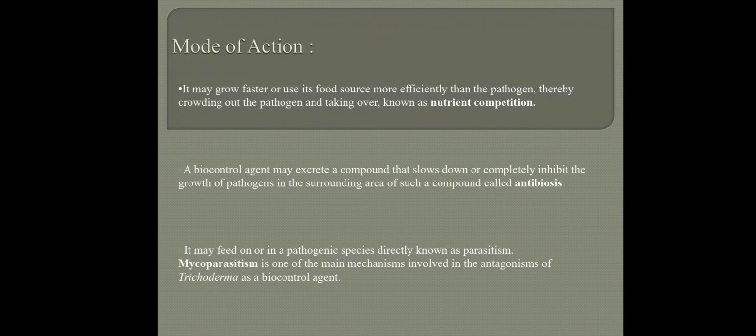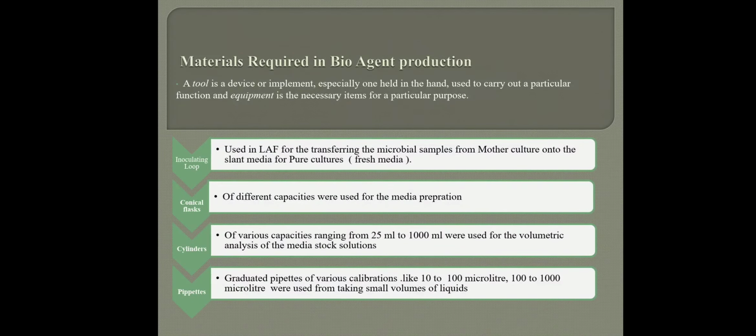Now, mycoparasitism. Like we talk about parasitism, parasitism means when an organism derives nutrition from the host, kills the host and survives. In the same way, what is mycoparasitism? Mycoparasitism is the same as parasitism, but it is applicable to fungi, which means a fungus which attacks another fungus. In our case, in the agriculture sense, a beneficial fungus attacks a harmful fungus in the soil. So that is called mycoparasitism. So this was the mode of action.